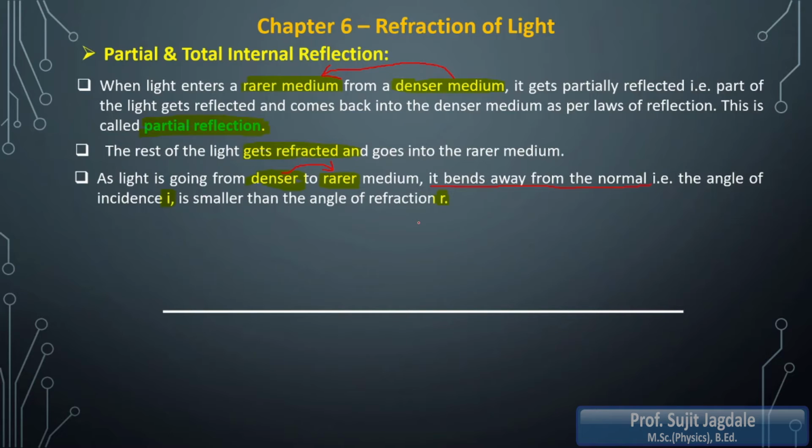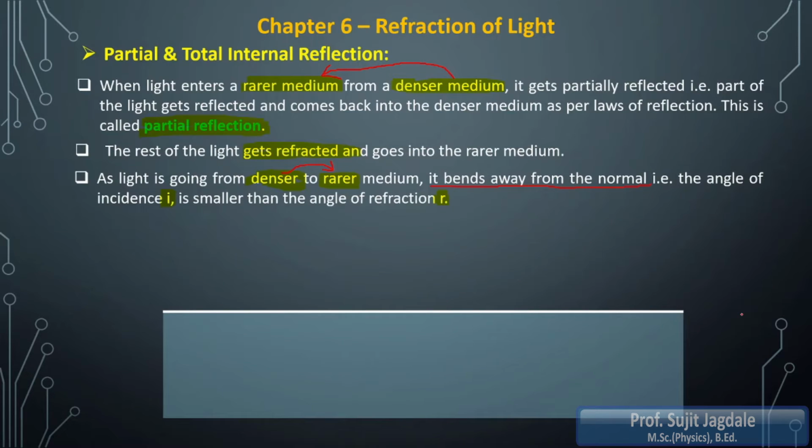Now I have considered one boundary. Boundary means which is separating the two mediums, one is rarer medium, one is denser medium. So easily you can say that the downside medium of that boundary is denser medium, and the upside medium is going to be rarer medium.